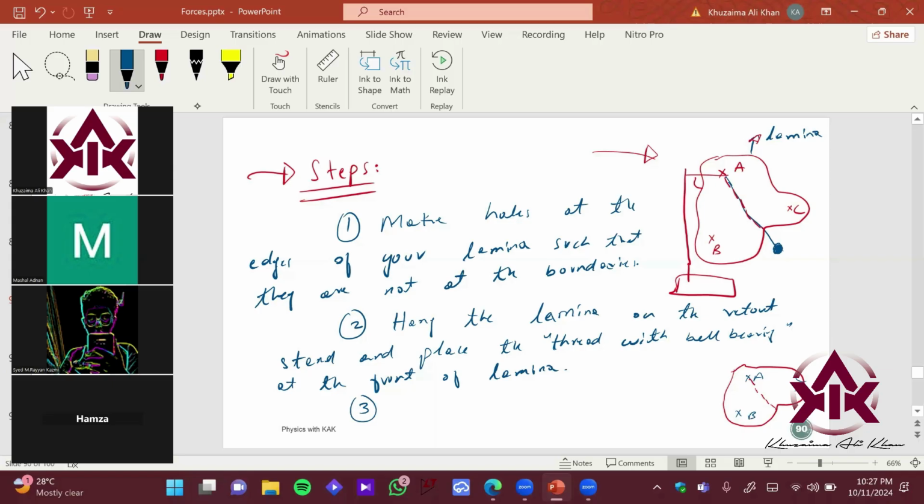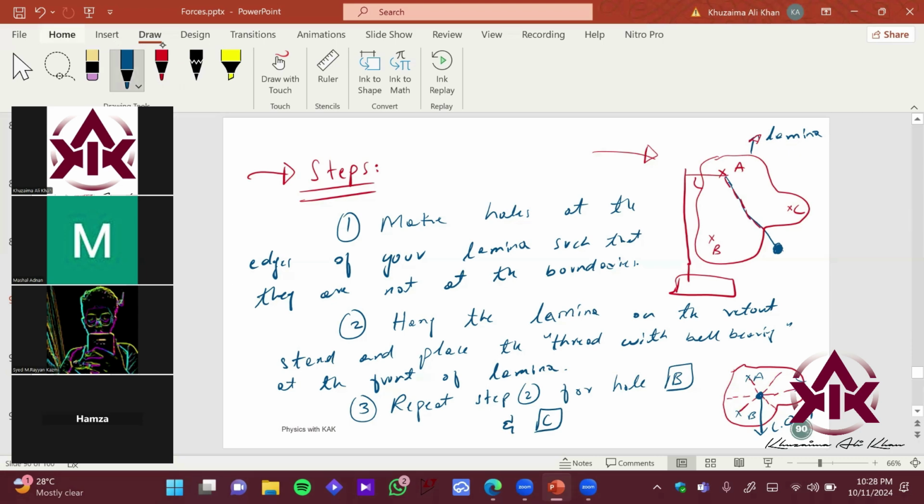And then you will do what? The third step is to basically repeat step 2 for hole B and hole C, right? So you will obtain 3 lines on the lamina, and you will see such lines. And then the last step is that the intersecting point of these 3 lines will be called what? Center of gravity over here, right? Which is also center of mass.